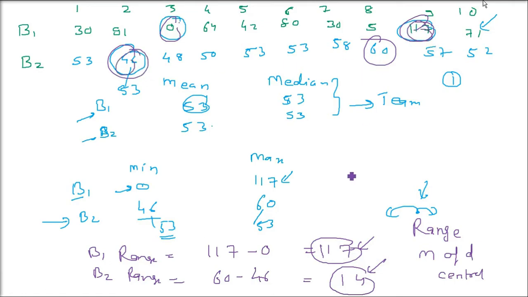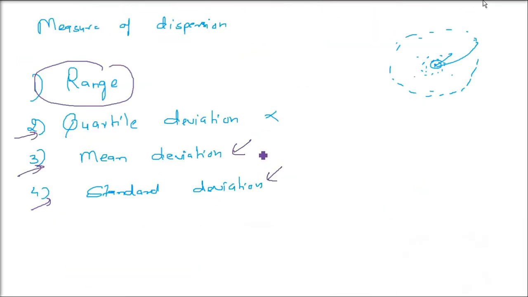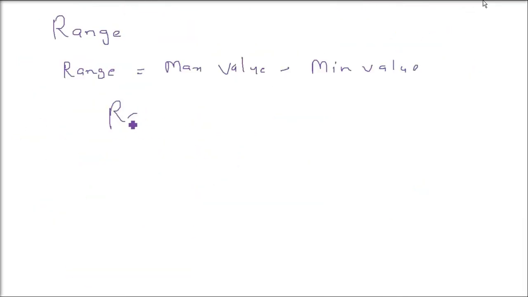But range is the simplest, crude way. It does not measure the dispersion of the data from the center value. We require some other measure of variability which depends upon the deviation of the values from the center value. The range is not using the central value at all. There is no central value involved, neither mean nor median. That is why we need measures of dispersion such as mean deviation and standard deviation.